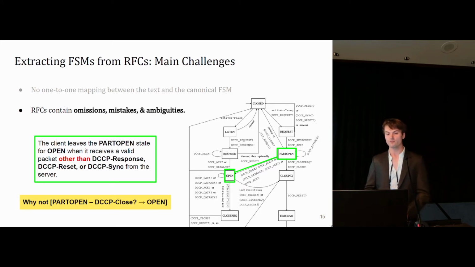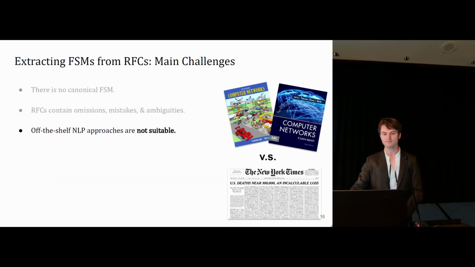specifically will contain many omissions, mistakes, and ambiguities. Here we have a quote where, if you read the quote carefully, it would imply the existence of a transition from part open to open upon receipt of a DCCP close message, but of course there is no such transition. So this is an English language ambiguity. It's made clear to the expert when they read the document, but it is frankly an ambiguity in the text. And such ambiguities and omissions exist in many RFCs in our experience.